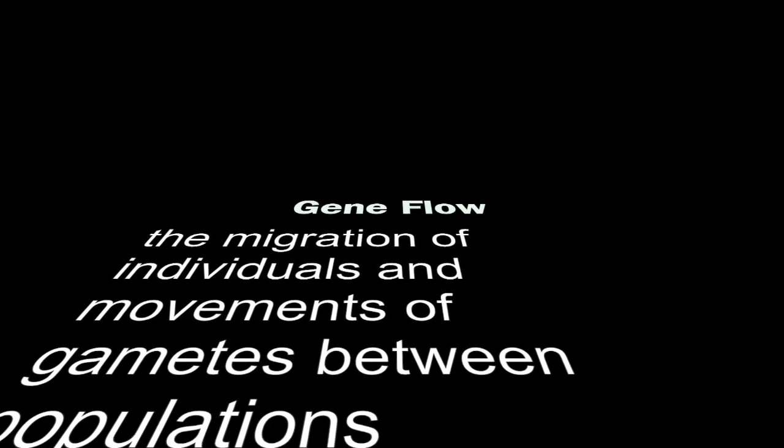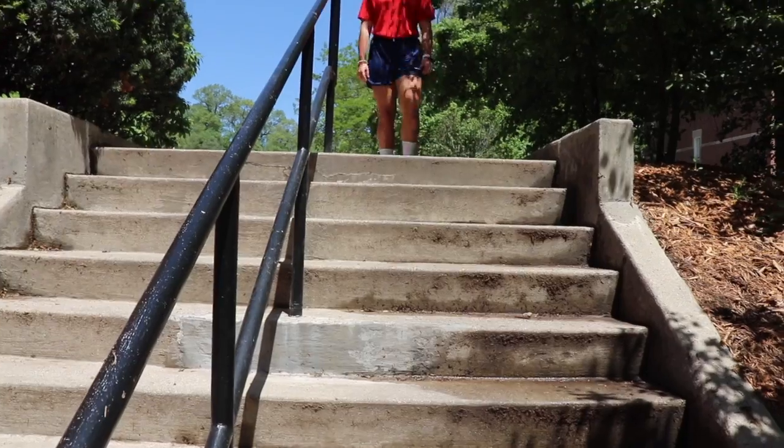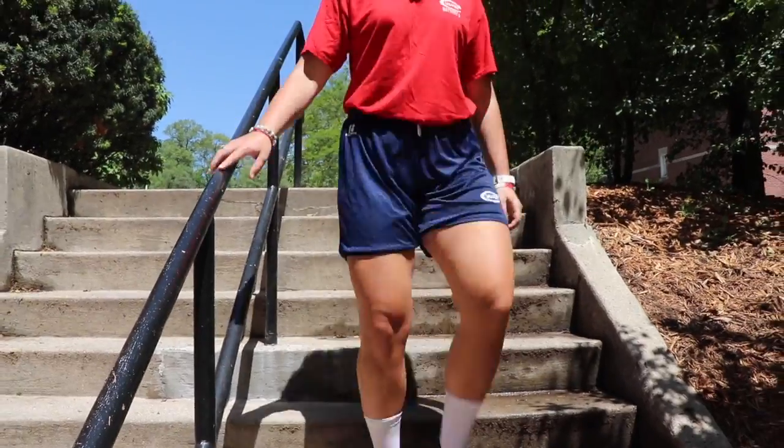Gene flow is the migration of individuals and movements of gametes between populations. At Culver, the population is divided by CGA and CMA, but one day, a CGA student travels to the unknown. Battery. The allele frequency on CMA side has now changed.